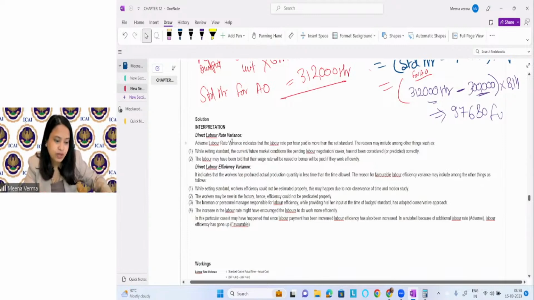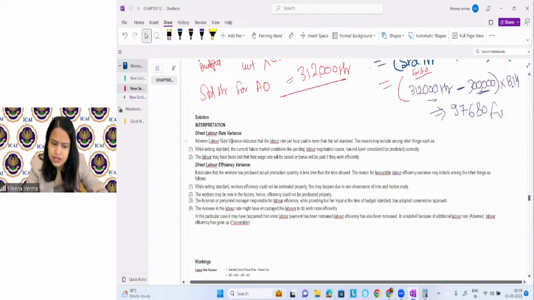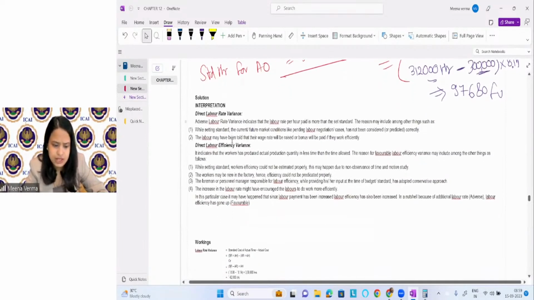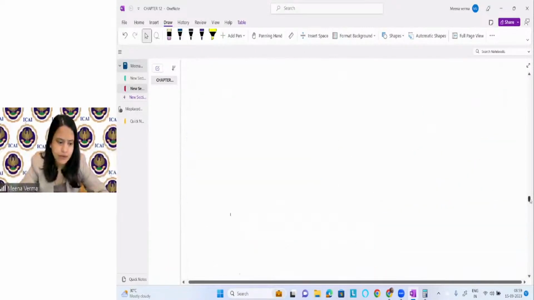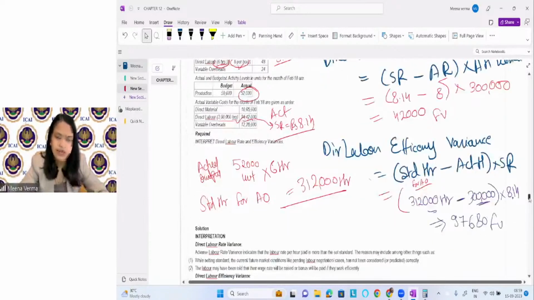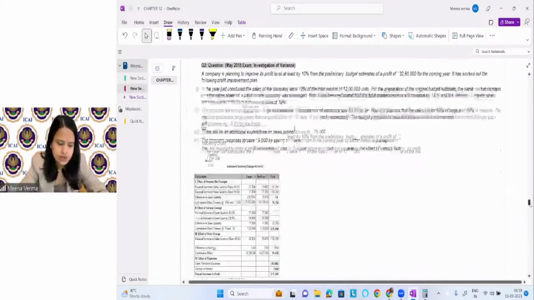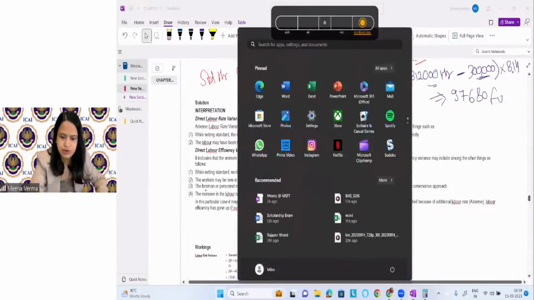Okay. So it is all written here. You can read and you can conclude, right? Direct labor rate variances is given and efficiency variances is given. You can read it, right? Okay. That's it. No conclusion. Okay. So interpret the labor rate variance, efficiency variance. Do you want to read the interpretation? Okay, let me read it quickly for you.